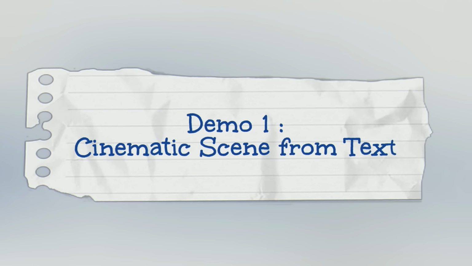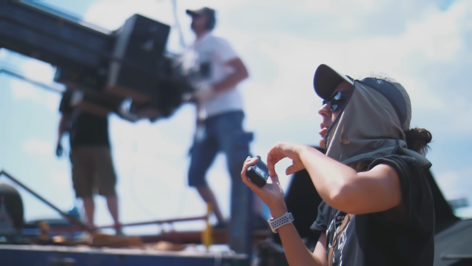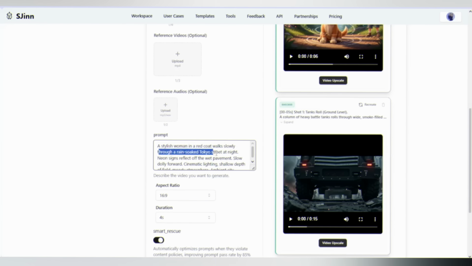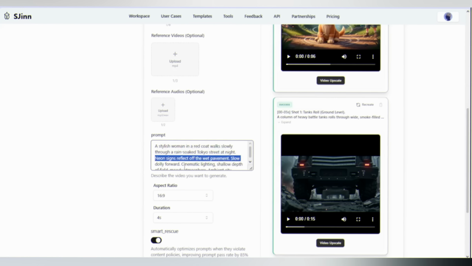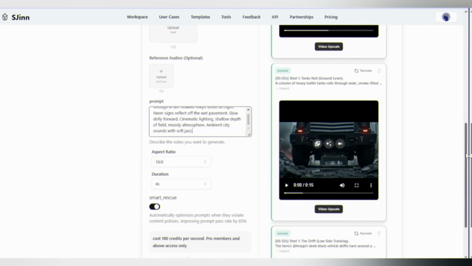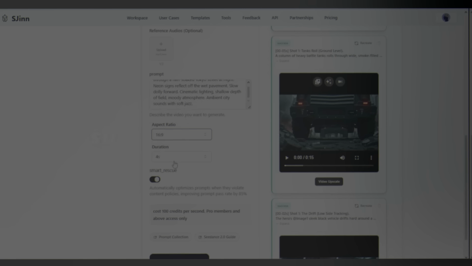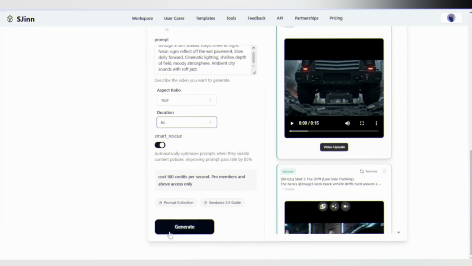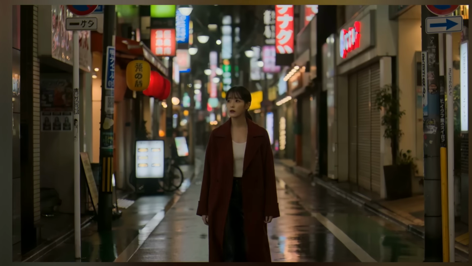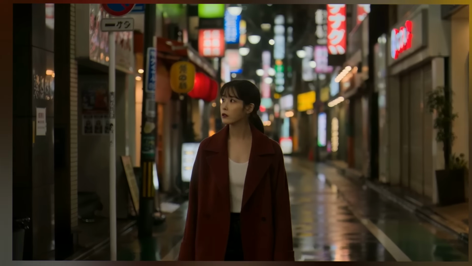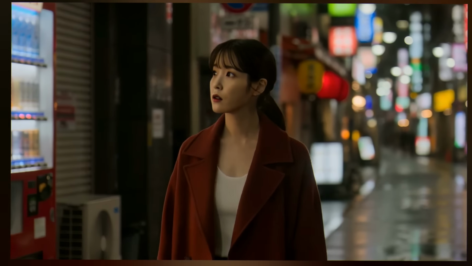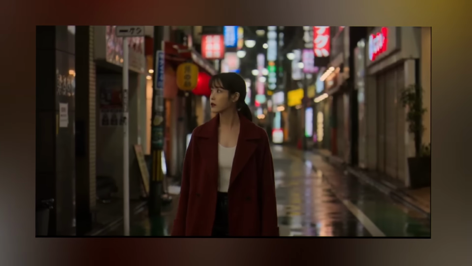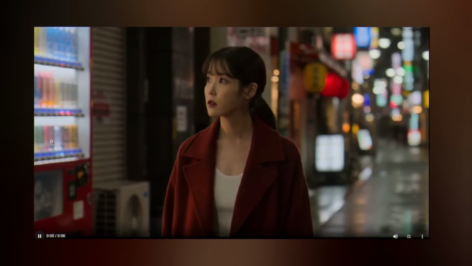Demo 1. Cinematic scene from text. Instead of hiring a film crew, just type, "A stylish woman in a red coat walks slowly through a rain-soaked Tokyo street at night. Neon signs reflect off the wet pavement." Set the aspect ratio to 16:9. Supports duration up to 15 seconds. Now I am selecting 6 seconds. Hit generate. Look at that. The rain on the pavement, the camera gliding forward, and that audio? Generated automatically. No extra step.